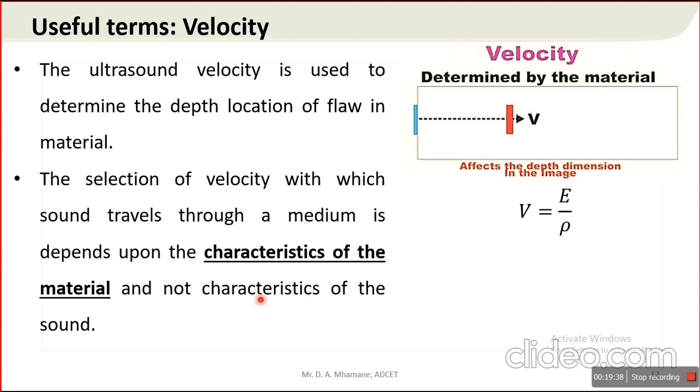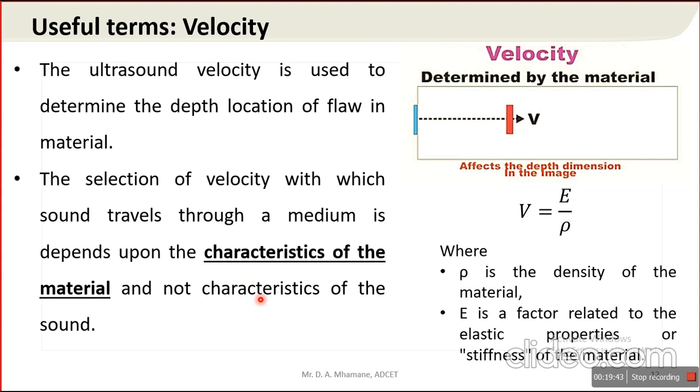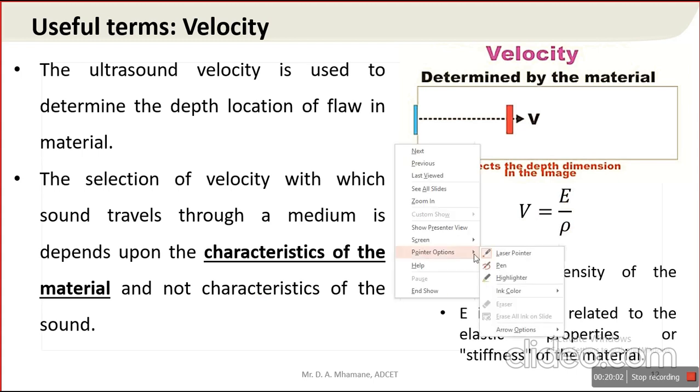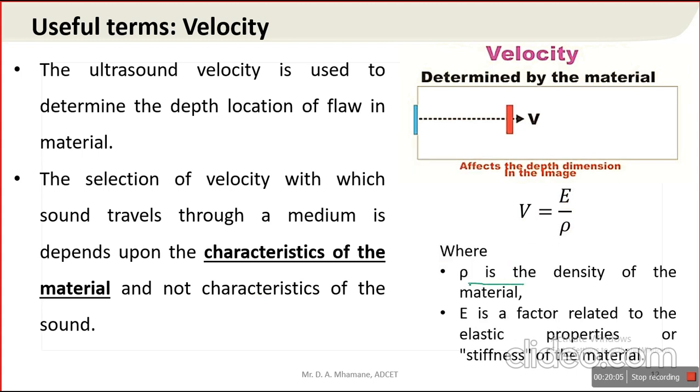So see here, this is the formula for velocity of ultrasound. If you concentrate on this formula, V is equal to the square root of E upon rho, that is stiffness upon density. So rho is the density of the material. E is the factor related to the elastic property or stiffness of the material.